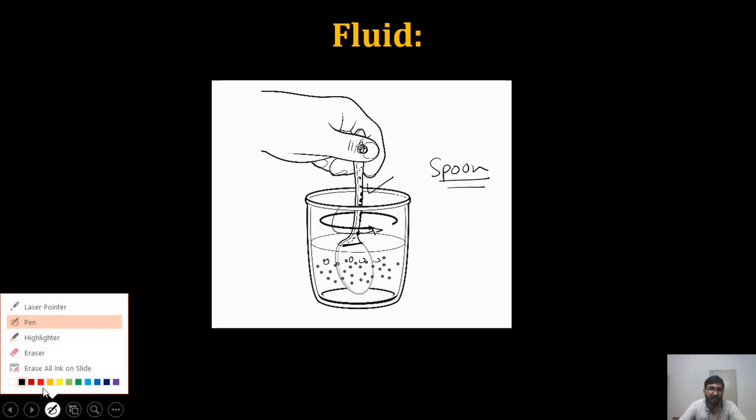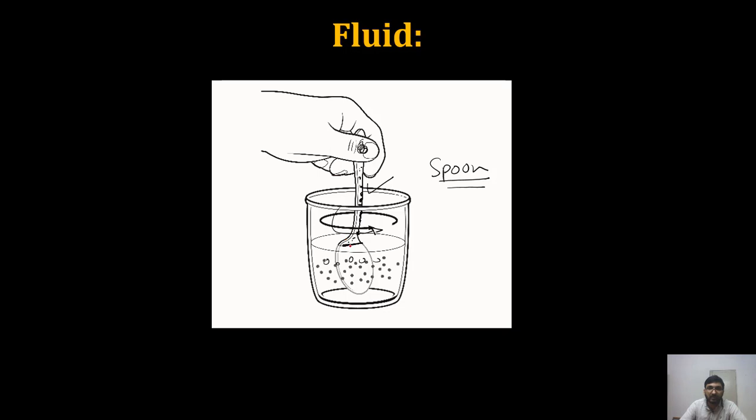On this top layer, this force will be transmitted through the spoon. If we observe this top layer, it will experience a parallel force. So if a force is applied parallel to a surface, what is it called? It is called shear stress. If we apply a force on a surface parallel to the surface, then we find the shear stress by dividing the force by the area.